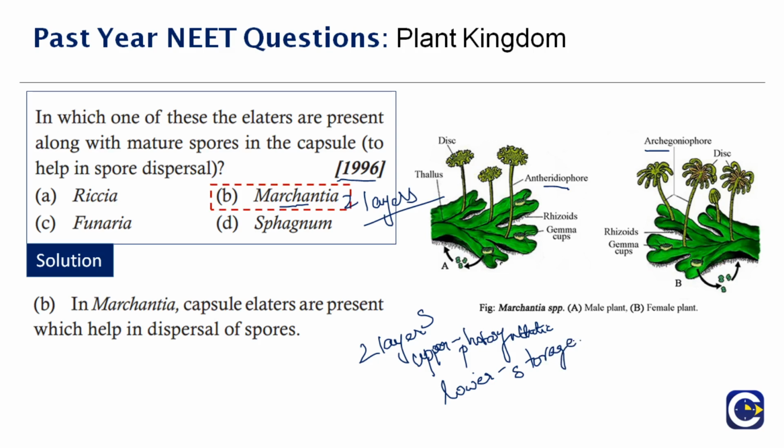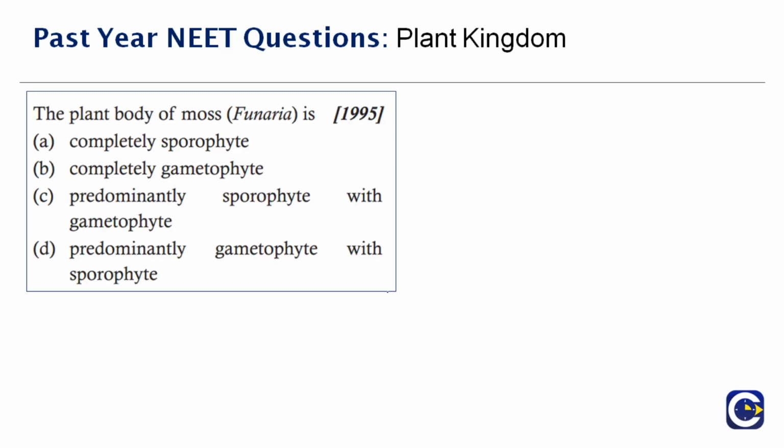Now let's move to the next question. This is once again a simple question. The plant body of moss, they've given an example, maybe Funaria, is dash. When I talk about the plant body of moss, both the sporophyte and gametophyte are found in it. But what you have to differentiate is which one is predominant, either the sporophyte or the gametophyte. I already gave you a clue.